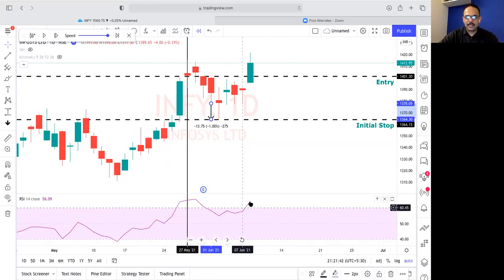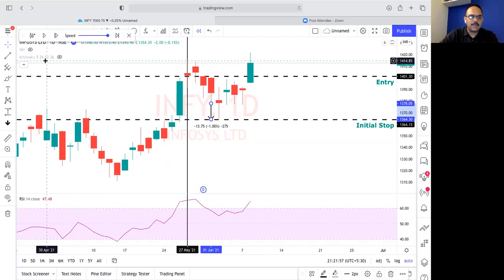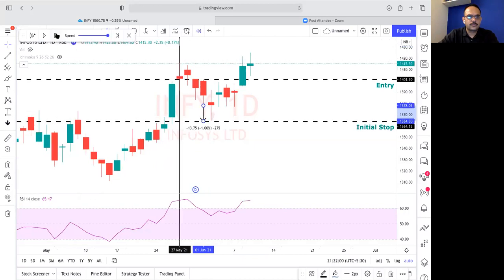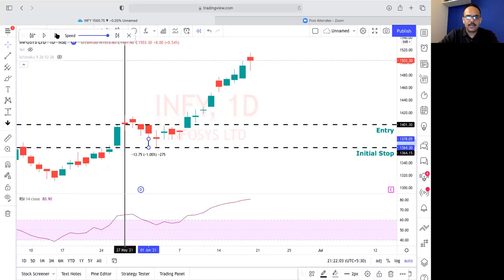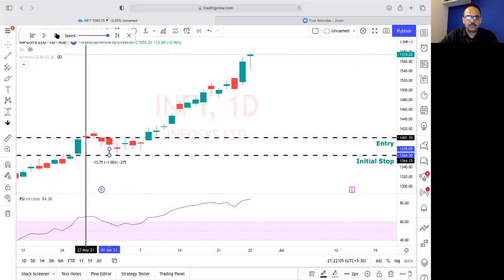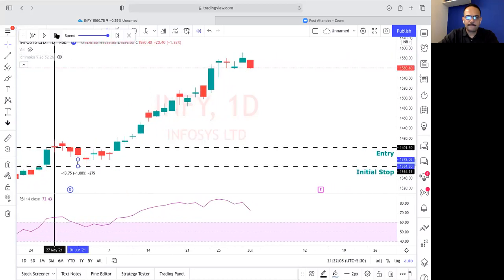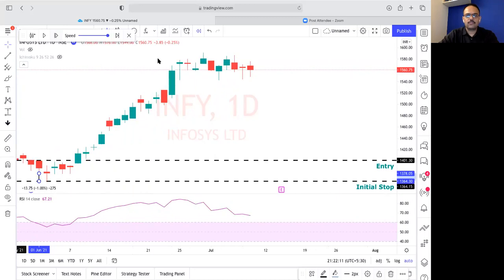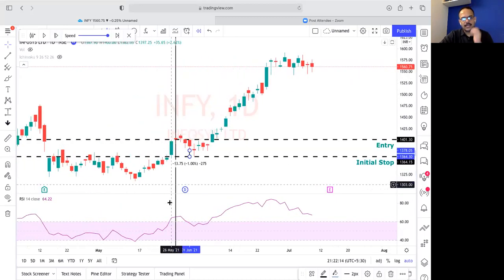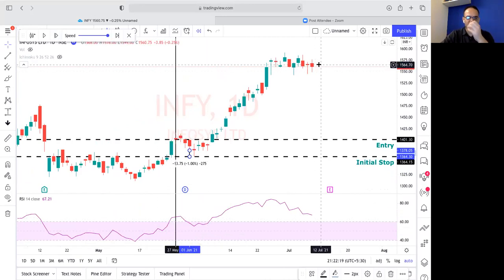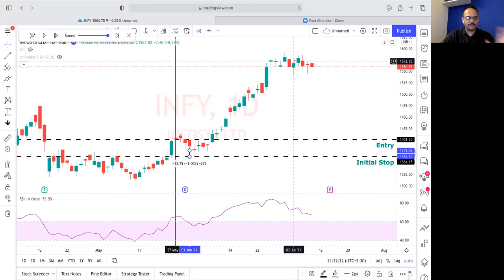Now you see again, can you see the RSI has gone up here above the 60? How many of you can see? Okay, good. So now again we will wait for the RSI to come down. But in this example, it did not come down. So this is the current state. Using this technique of shifting, we would have purchased on this day, and we would be holding till now. We would not have exited using this plan.